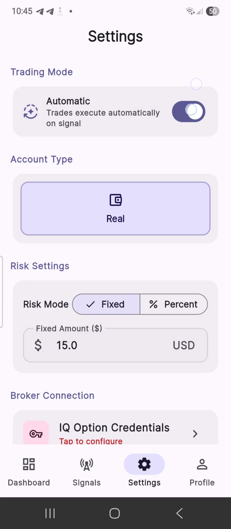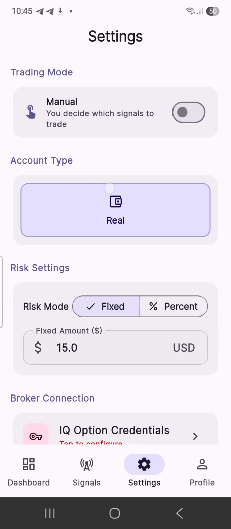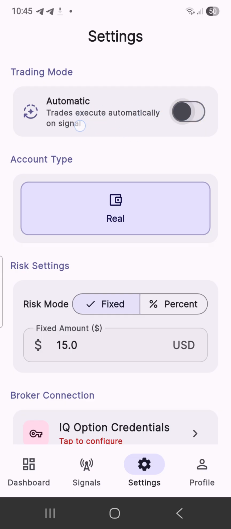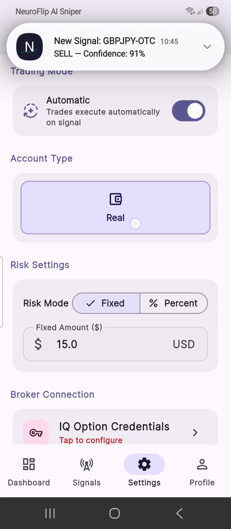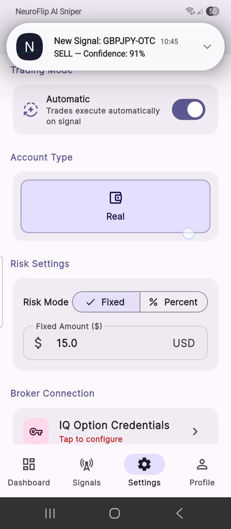So you change from your end. When you come to this setting, it's going to be manual. Just tap on this place, then it's going to change from manual to automatic. You can see now, once I tap it, it changed to automatic. This one is going to be on real account because you are doing the setup on the real account.